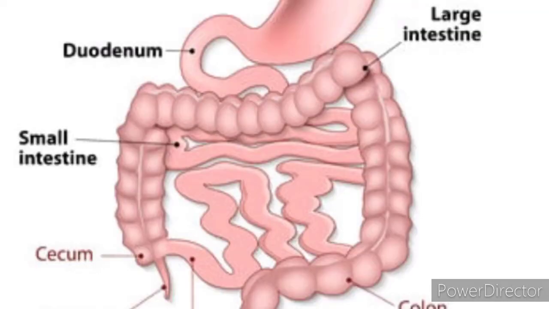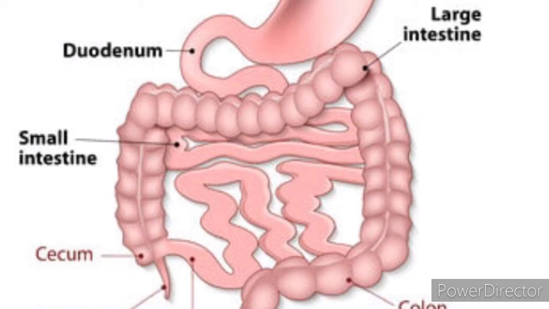Next we will learn about the digestion in the small intestine. There are the bile juice, the pancreatic juice and the intestinal juice. Which organ secretes the bile juice? The liver. Pancreatic juice is secreted by the pancreas and the intestinal juice is secreted by the intestine. All these secretions are released into the small intestine.